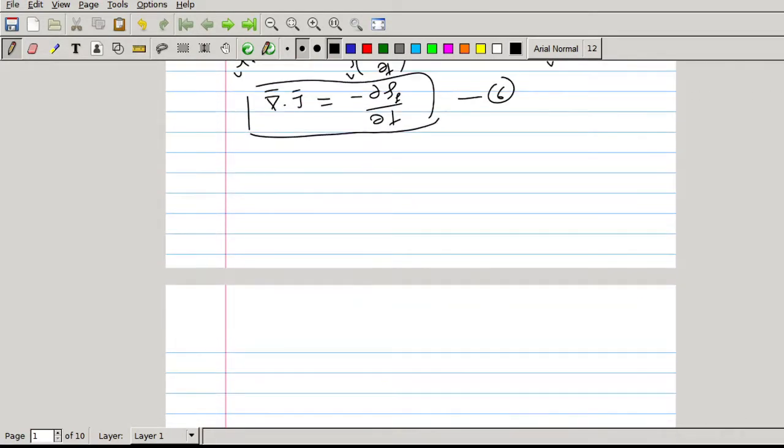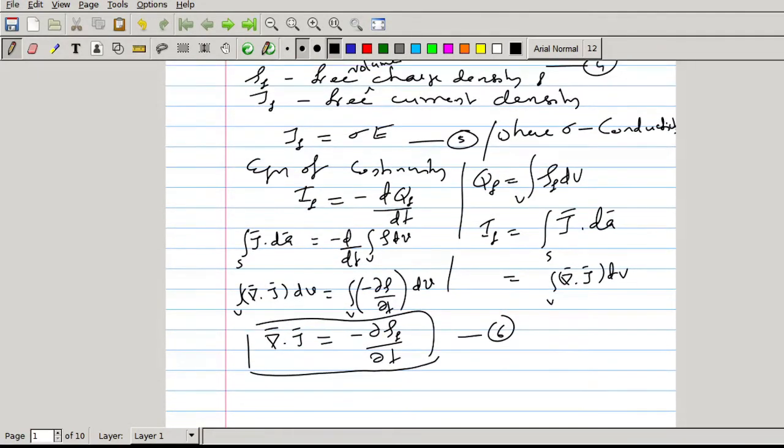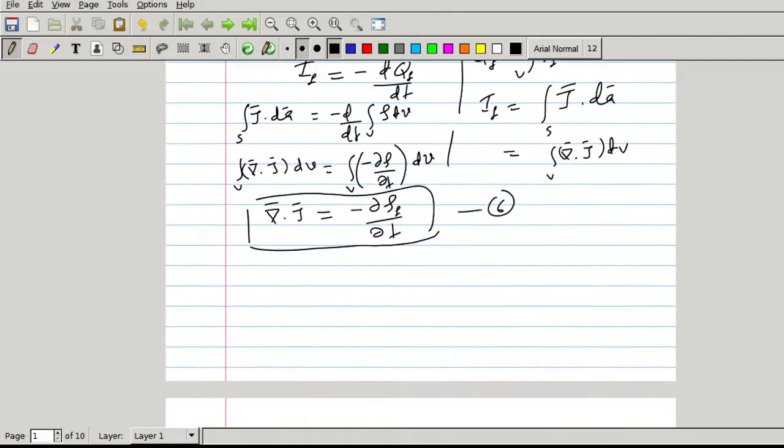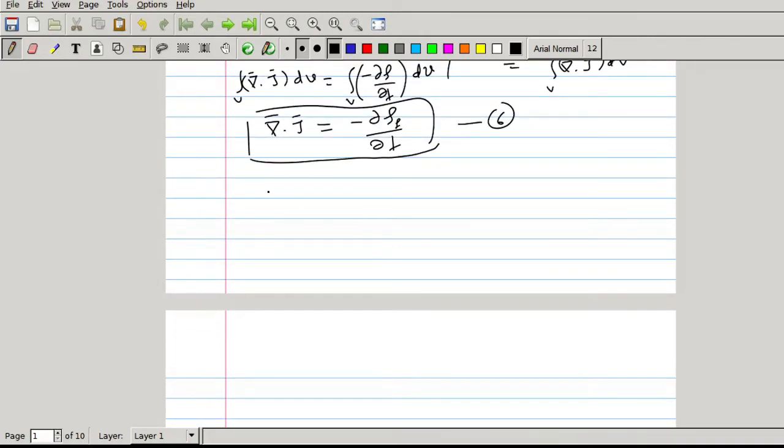So this j, from equation 5, j equal to sigma E. So this j I will be giving as sigma E. So the left hand side will be sigma into del dot E, sigma into del dot E equal to minus dou rho f by dou t. Now we substitute the value of del dot E. What is del dot E? Del dot E is rho f by epsilon 0. So sigma rho f by epsilon equal to minus dou rho f by dou t.